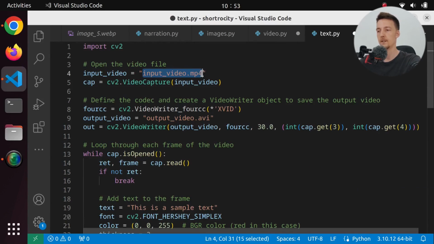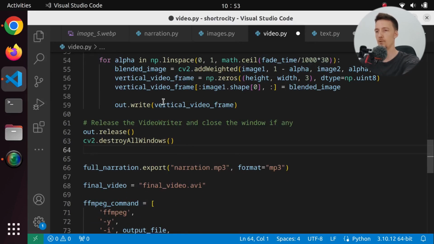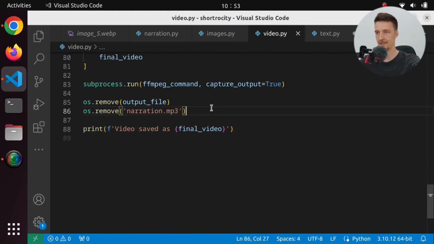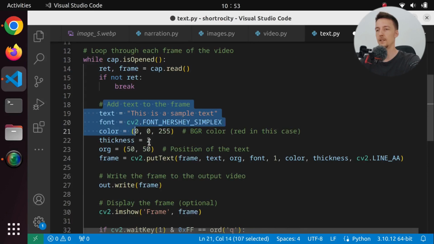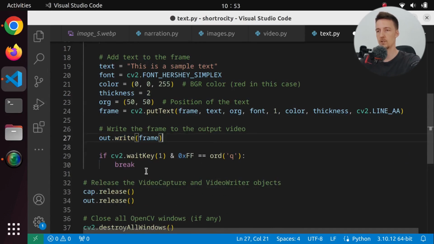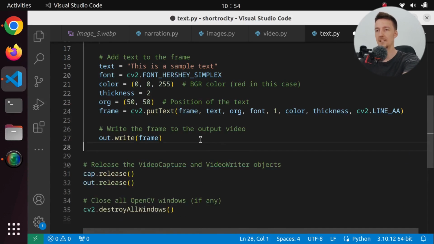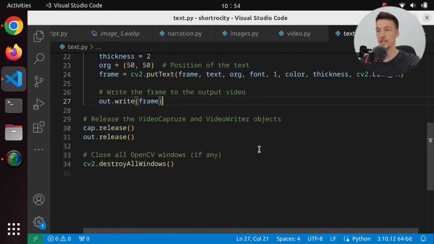And we're gonna open final video.avi. So actually, I don't want to do it here. We just run the whole thing and we create the video we just created, which includes the narration. Then we're gonna add to that the transcript. So let's call this with transcript.avi. And here we are writing this text for every frame. I'm not going to show this, I want to just save it. And I don't need to have this wait key or anything. We're just going to do the whole video. And let's see if that actually works.